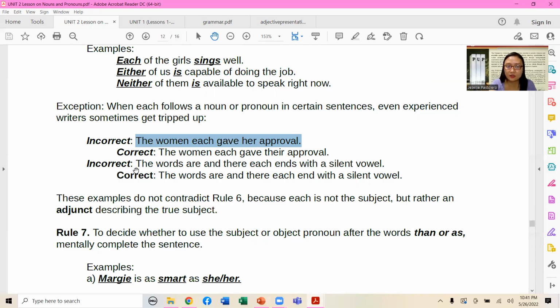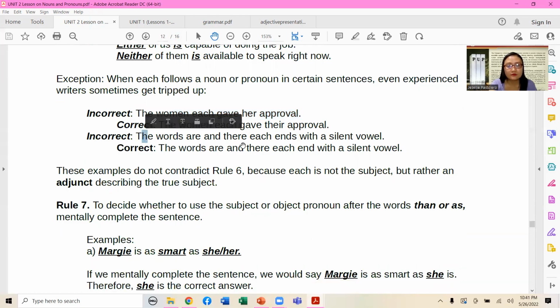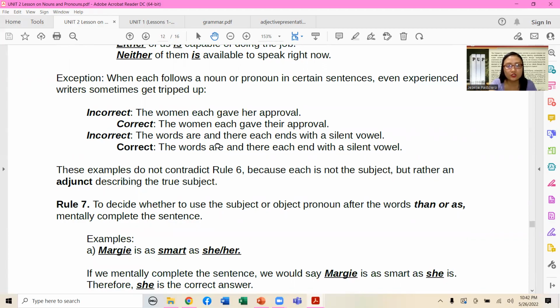Next, incorrect sentence: The words are and there each ends with a silent vowel. Correct version: The words are and there each end with a silent vowel. As you see, we have the words are, and there, each end without an s, because we have words are and then there.